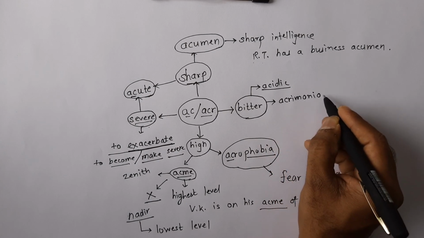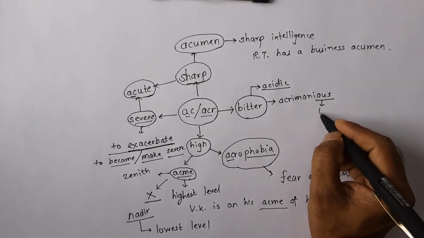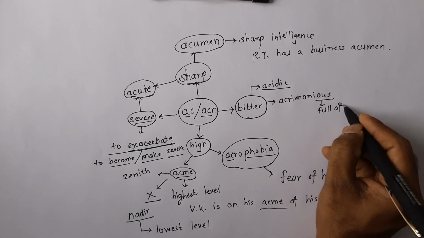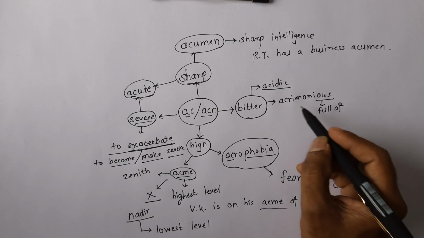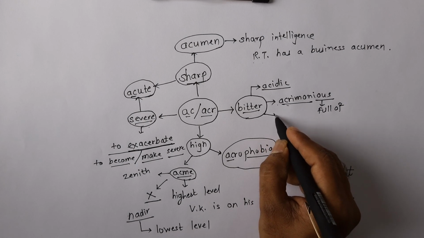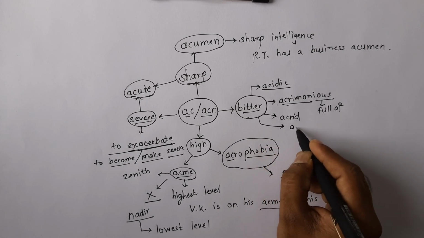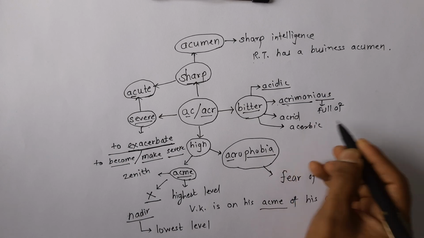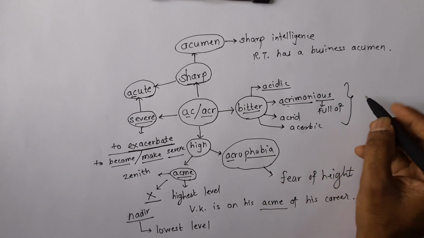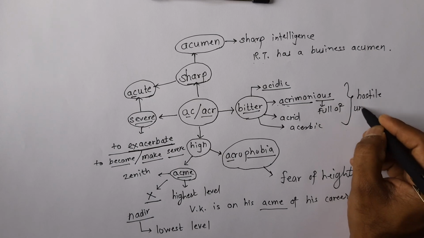If you look at this word acrimonious, it ends with the suffix ous, which means full of. So acrimonious is full of acrimony, which is bitterness, unfriendliness. Another word is acrid, and the third one is acerbic. All these four words simply mean being hostile and unfriendly.